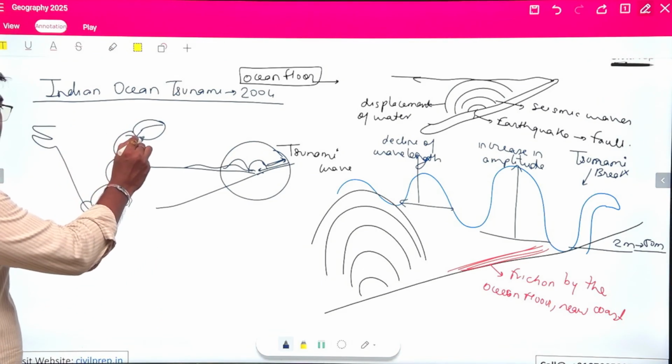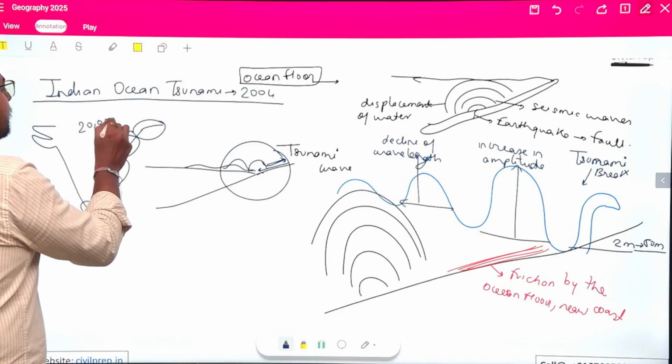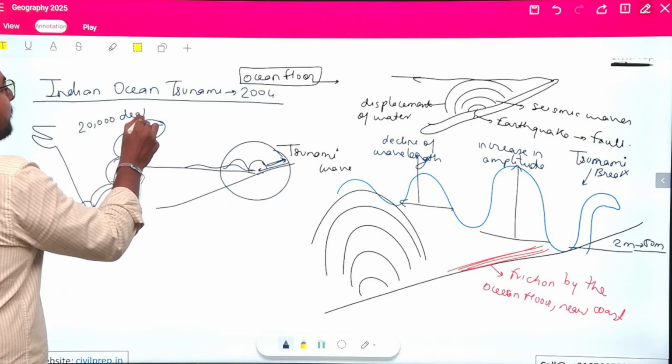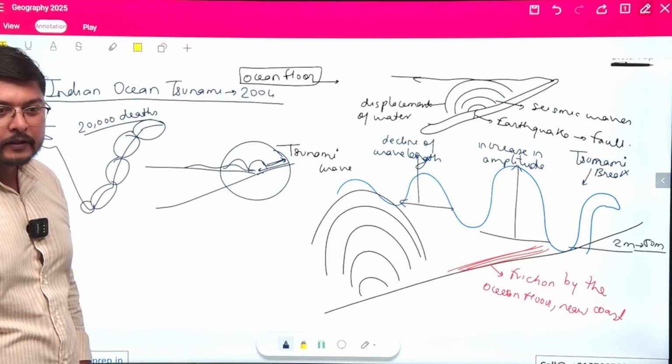Only this region comprised more than 20,000 deaths. This is an official count.